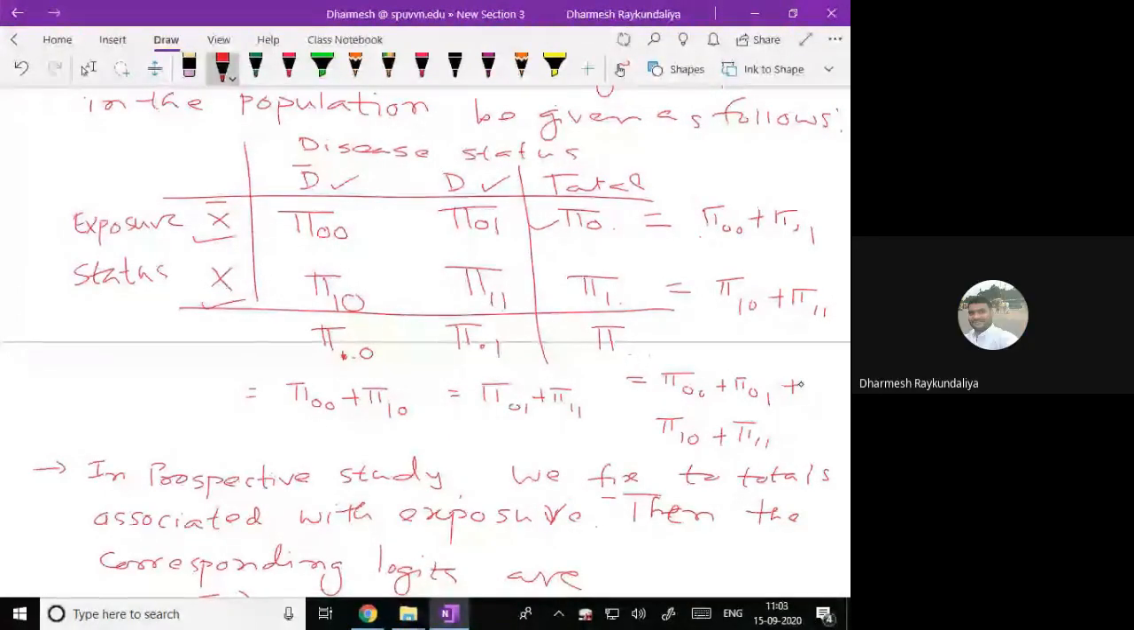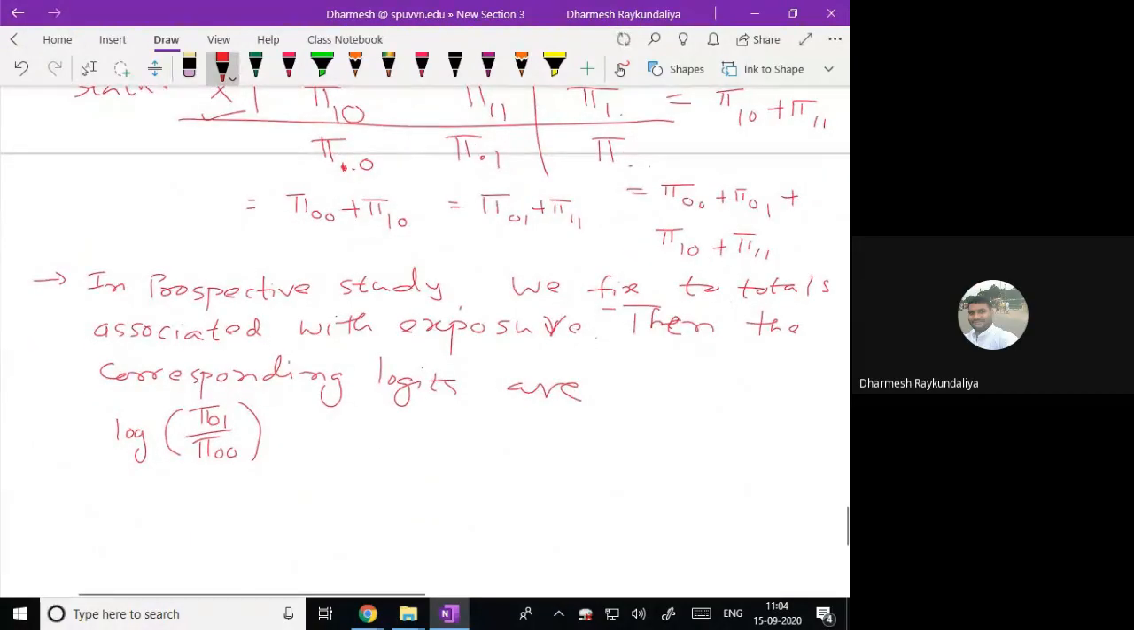In both groups, exposure and disease can be present or absent. So what is that? It is a log of the ratio of the probability of presence of disease to the absence of disease. Similarly, when exposure is present, it is the log of presence of disease to absence of disease.